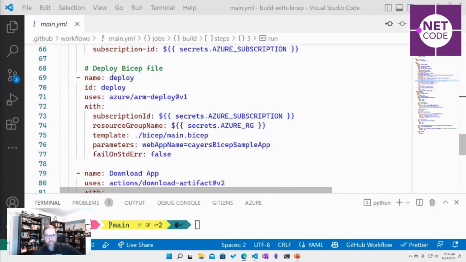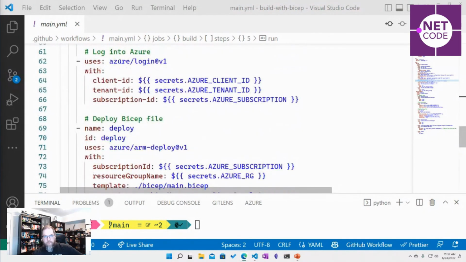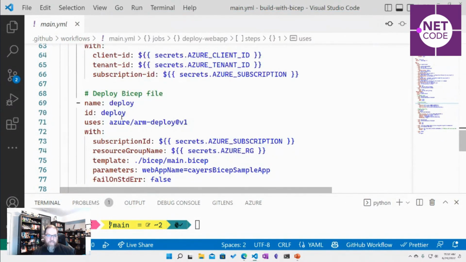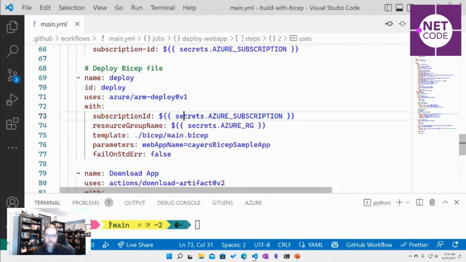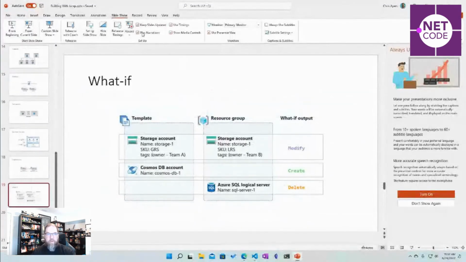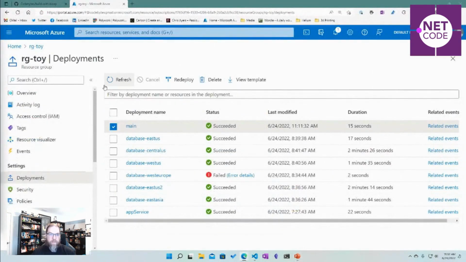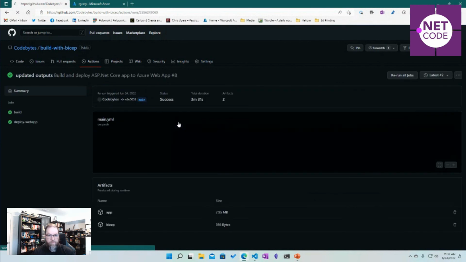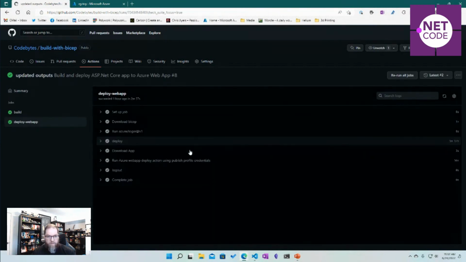And now we can deploy it. You just need to do an Azure login, and there's an ARM deploy step. This is a deploy step for ARM. We're leveraging our resources, and we're just referencing our Bicep file. We're referencing the parameters just the same, and we can build and deploy that on Azure. We've got our actions, and we can build our code, and we can deploy our web app